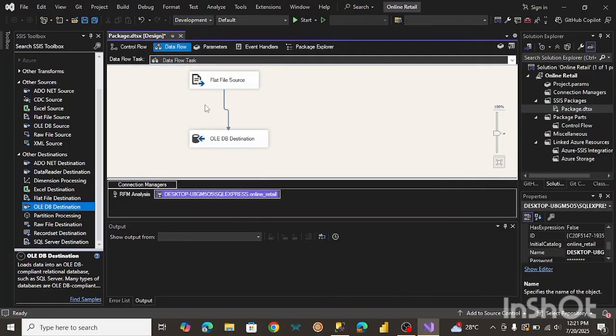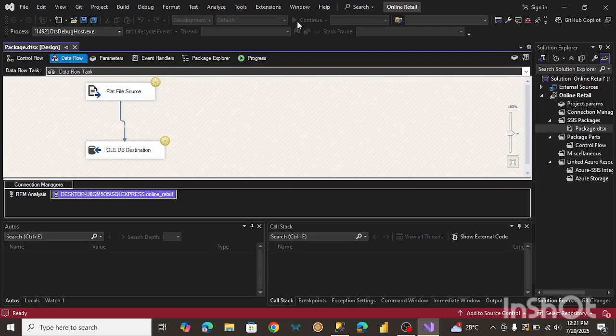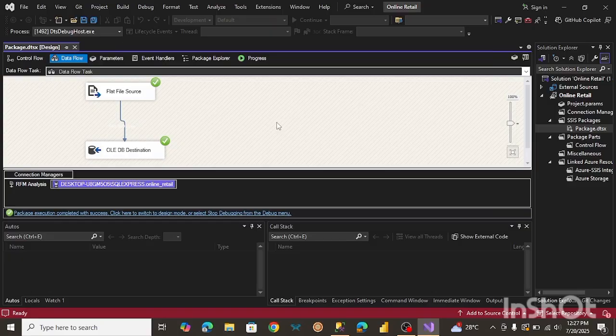All right, so what we want to do now is run this. So we're just going to click on start. And we're going to wait for all the rows to import. As you can see here, it's importing all our rows. All right, so all our data has been imported. It took forever because we have over 500,000 rows. But yeah, we got our data imported.